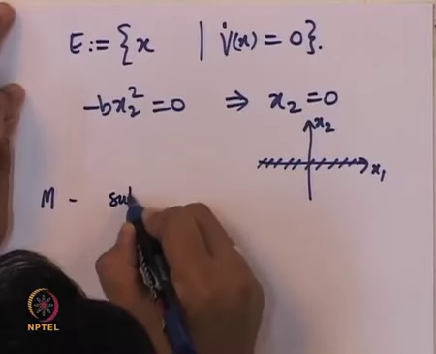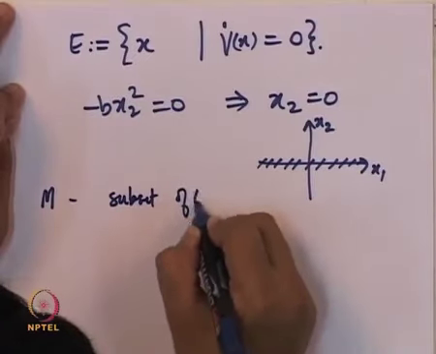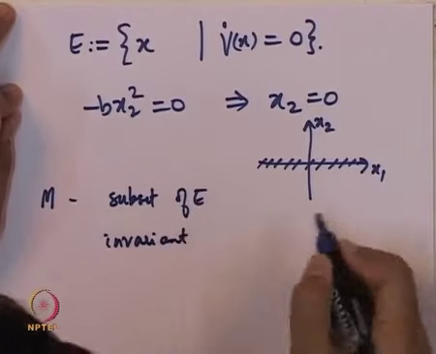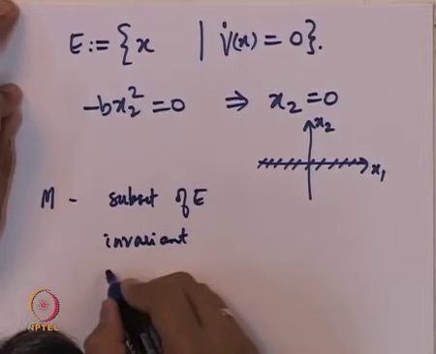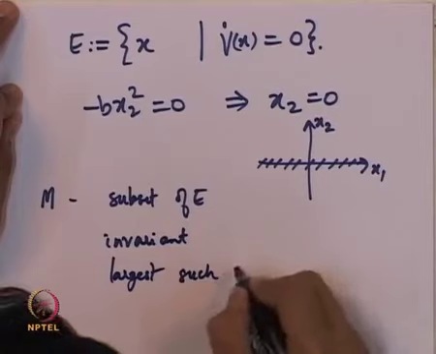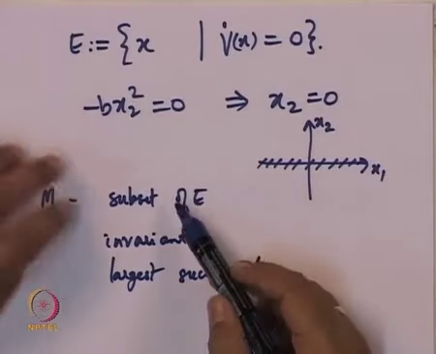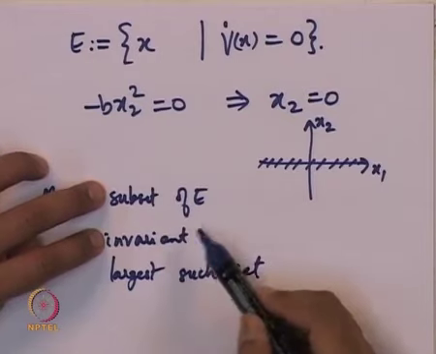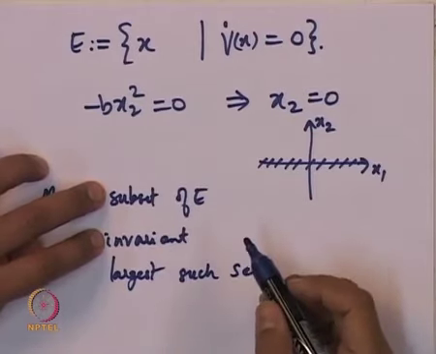Now, we want to look at the set M, which is a subset of E, invariant under the dynamics of the system, and the largest such set which satisfies that it is a subset of E and it is invariant under the dynamics of the system.